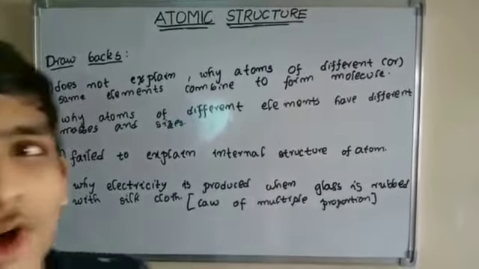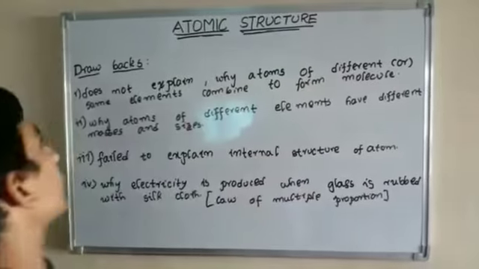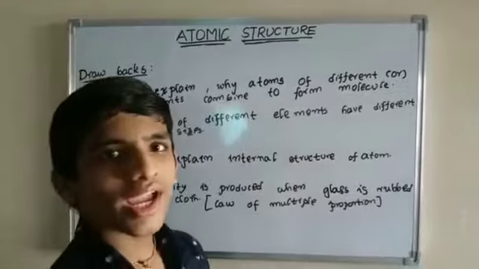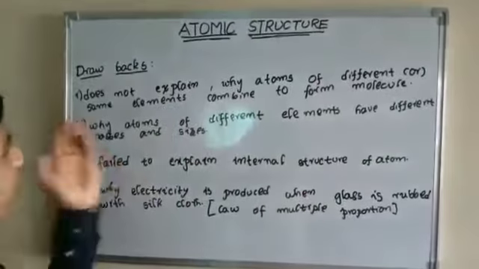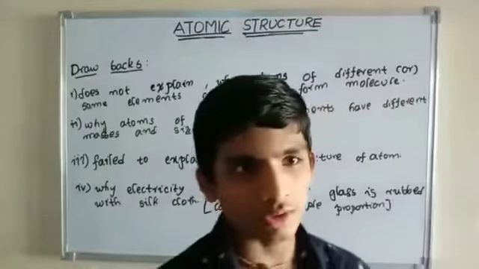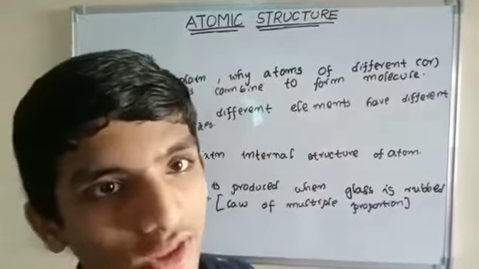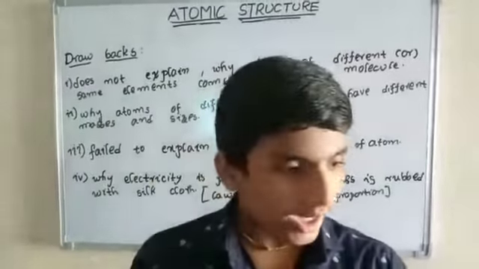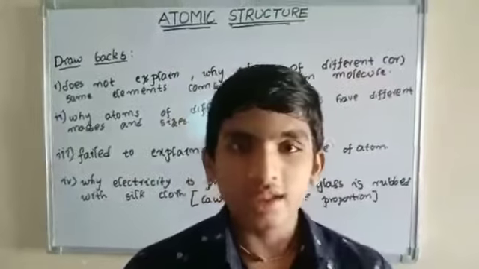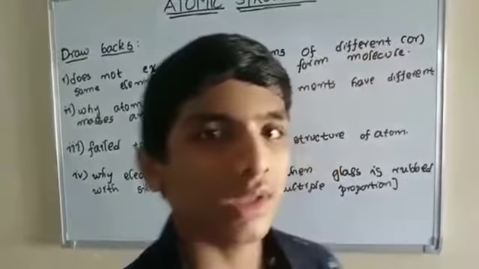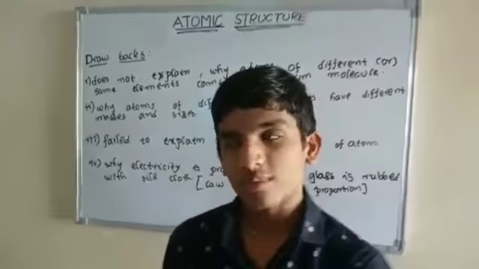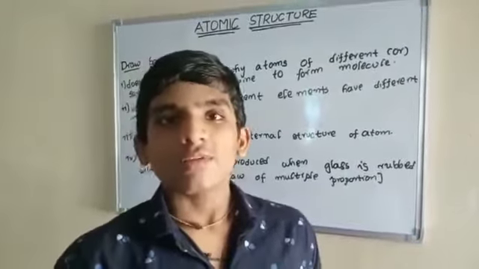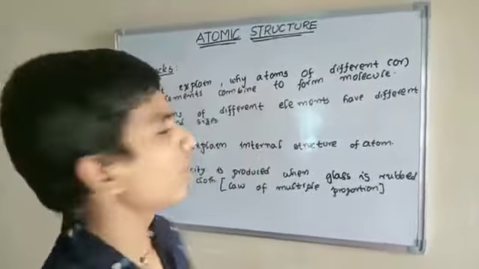Next one, drawbacks of Dalton's atomic theory. What is its first drawback? It does not explain why atoms of different or same elements combine to form a molecule. Previously, in the postulates, we discussed that atoms of different or same elements combine to form a molecule, taking carbon monoxide and carbon dioxide as examples, but he does not explain why they combine.